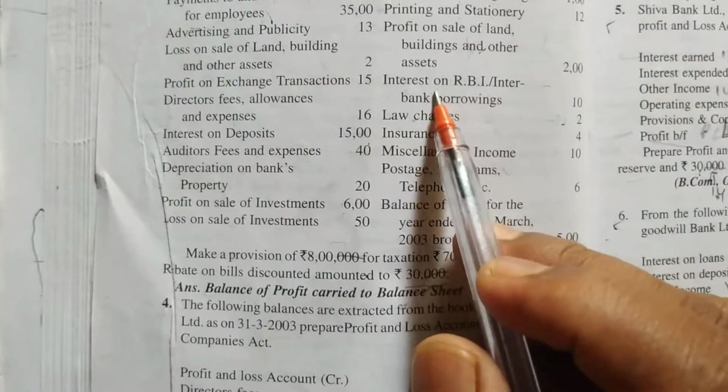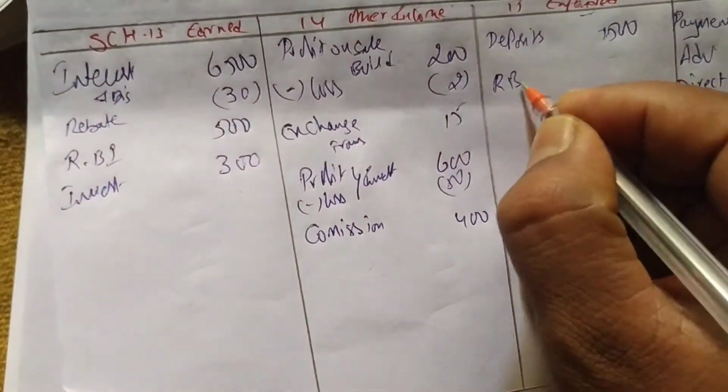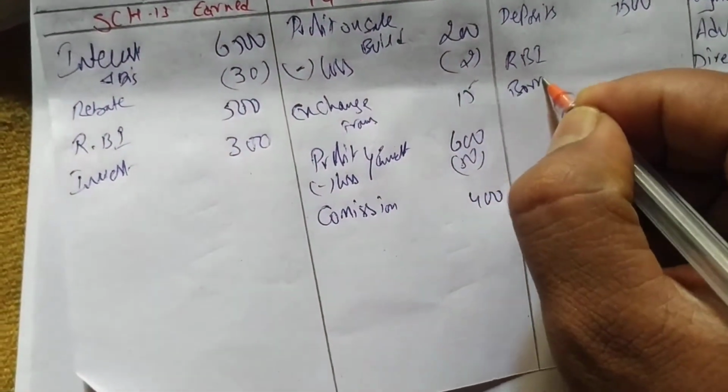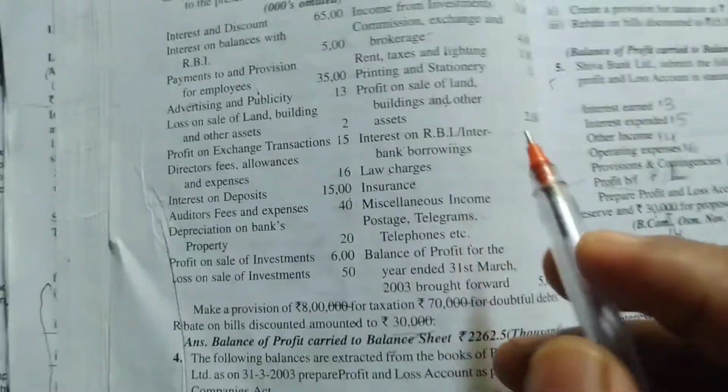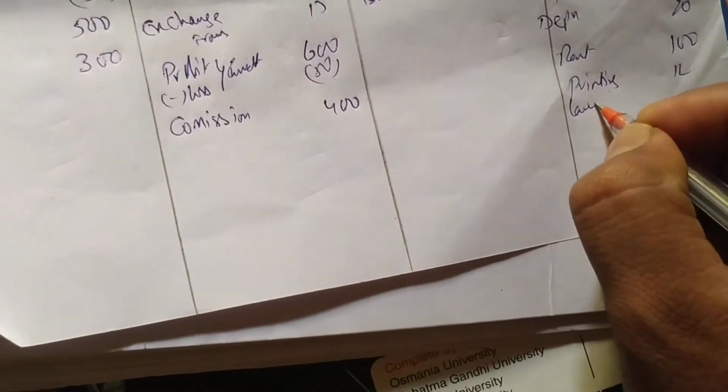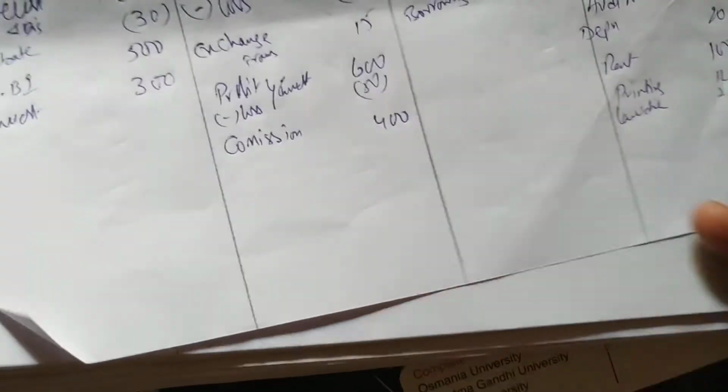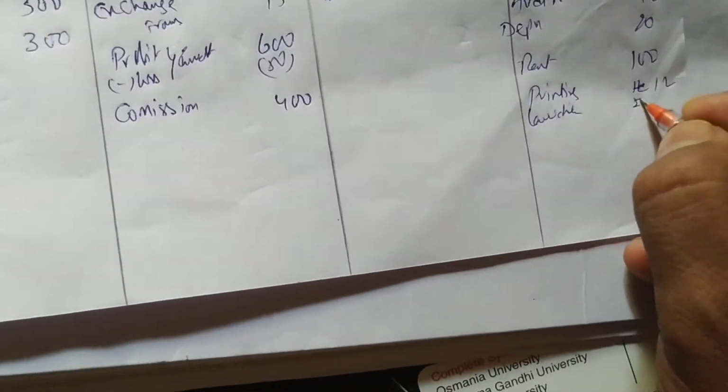We have interest on RBI borrowings. So RBI borrowings, we are borrowing money, we are paying interest. How much is the interest? 10 rupees. Law charges 2, that you write under operating, 2. This is 12 and this is 2.